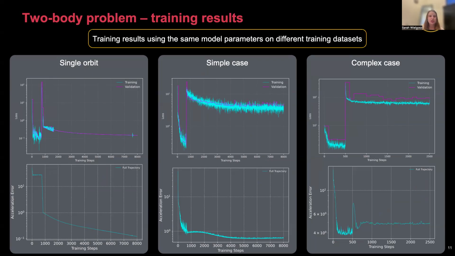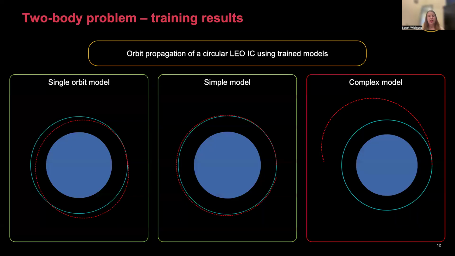In the simple case, we're reaching pretty low losses as we hoped and low acceleration errors, less than 1%. But when we move to the complex case, this whole thing kind of blows up. So we're seeing loss on the order of about 80% in the Cartesian state, which is obviously unacceptable and renders our model useless. And here's just an example of the propagated circular initial conditions under these training models.